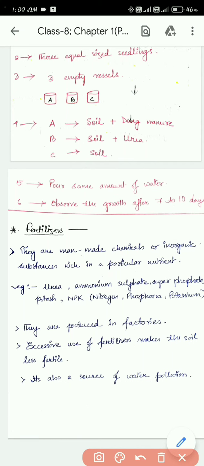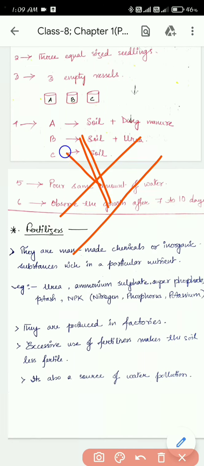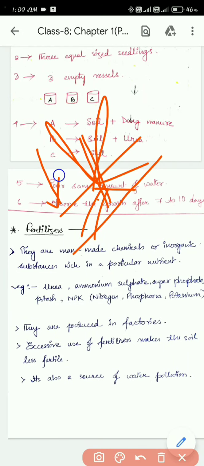The second point is it makes the soil porous, due to which exchange of gases becomes easy. We have learned that to grow, the plants need to breathe. Not only that, the soil exchanges gases like nitrogen.